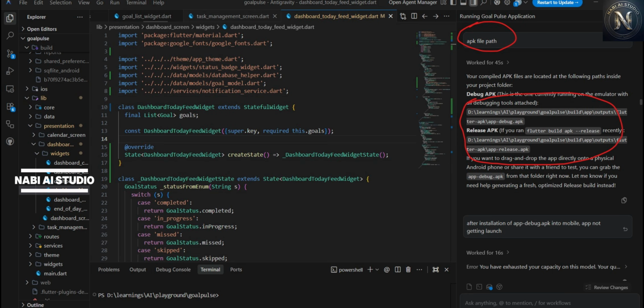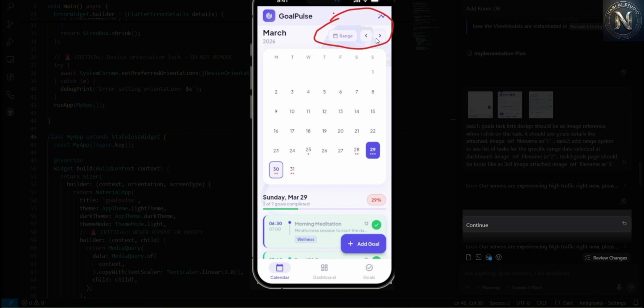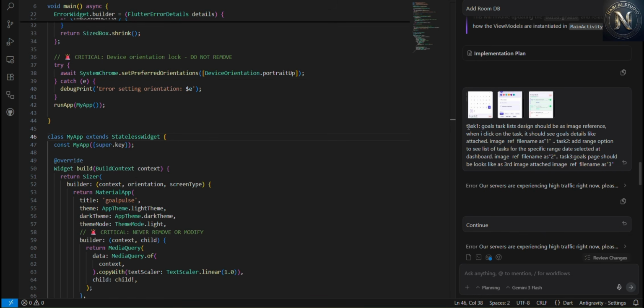So as I said previously, I raise issues with screenshots. I tell it what the issue is and which features need to be improved, and Antigravity builds and fixes those issues.